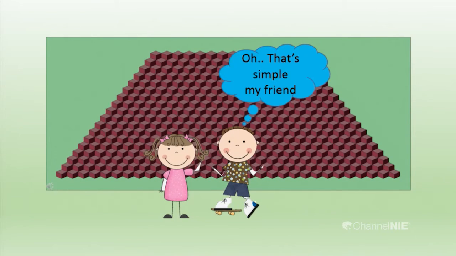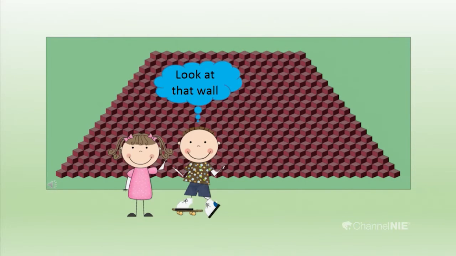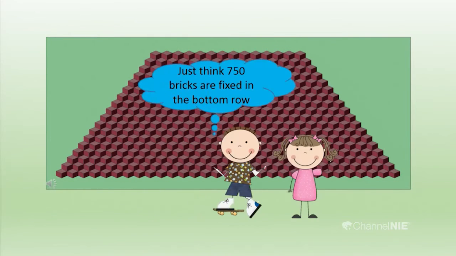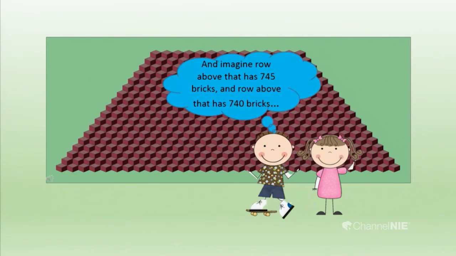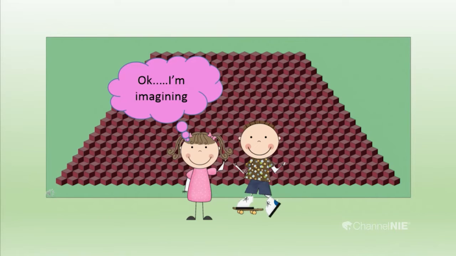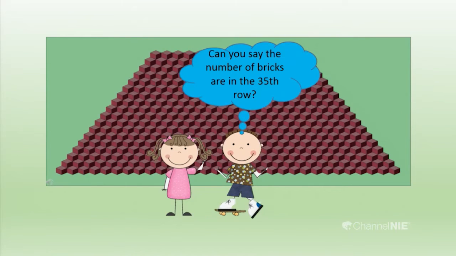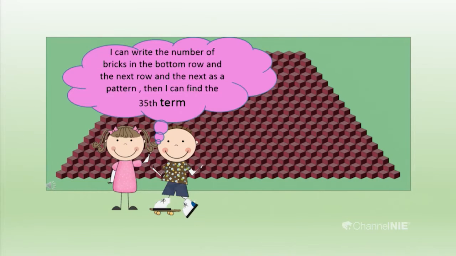Oh, that's simple, my friend. Look at that wall. Just think 750 bricks are fixed in the bottom row, and imagine the row above that has 745 bricks. Okay, I'm imagining. Can you say the number of bricks in the 35th row? I can write the number of bricks in the bottom row and the next row and the next as a pattern. Then I can find the 35th term.